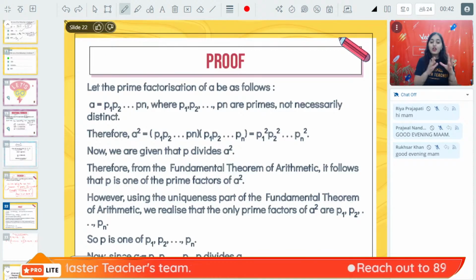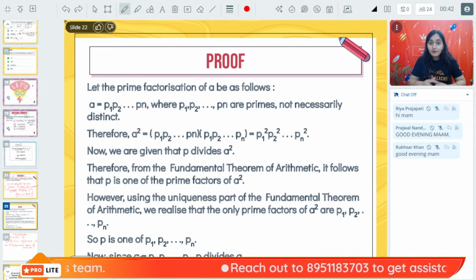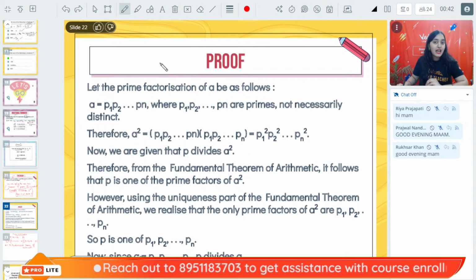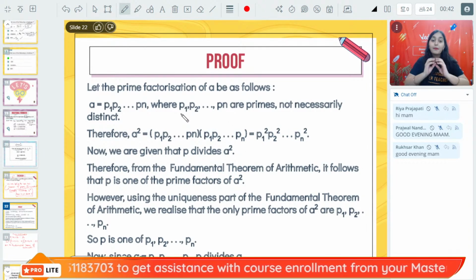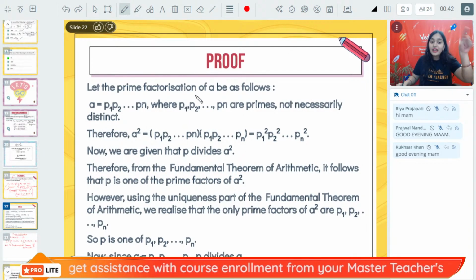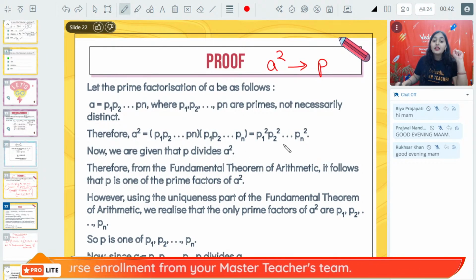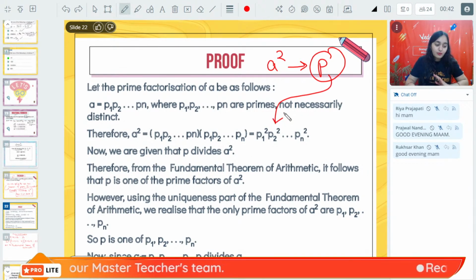According to the fundamental theorem of arithmetic, the prime factorization of A square will be unique. Now, since it is unique, that means every prime factor is unique. P1, P2, Pn, they all are unique. But in the question, we are assuming that A square is having a factor P. That means this P belongs to P1, P2, and so on Pn.